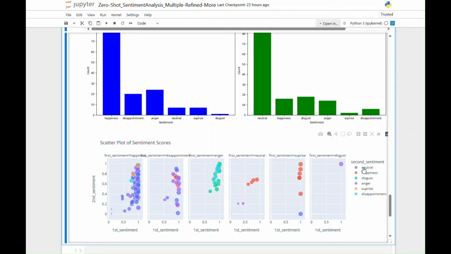The color of the marker shows the second sentiment. So, in the first plot, we can see happiness, with various second sentiments for those feedback markers. Anger, in the second plot, is mostly mixed with disgust as the second feedback sentiment.